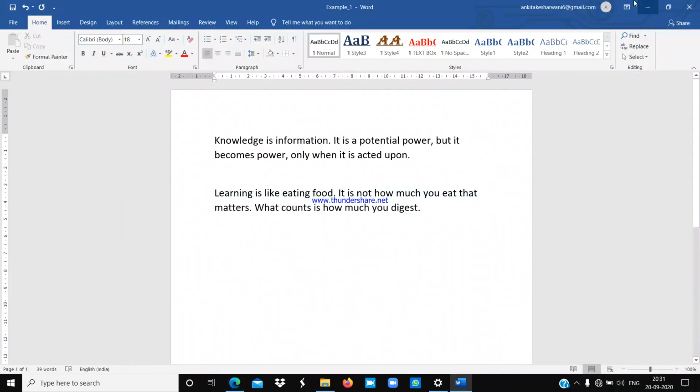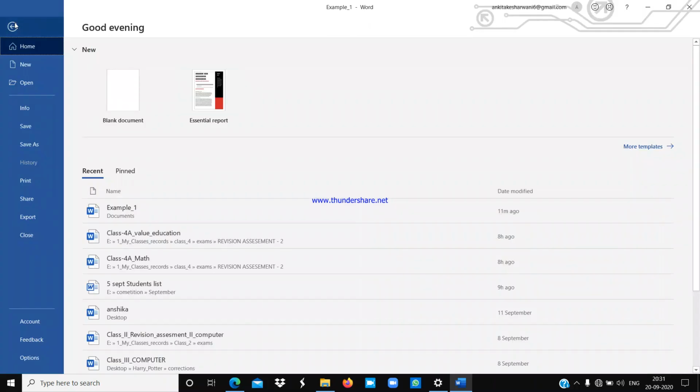Understood everyone? So first we will see how we will save a document. First you have to click on the file tab. You can see these are known as tabs. This is the help tab, view tab, review tab, mailing tab, references tab, layout tab, design tab, insert tab, home tab, and this is the file tab. So first you have to click on the file tab, then you will find the save and save as options.